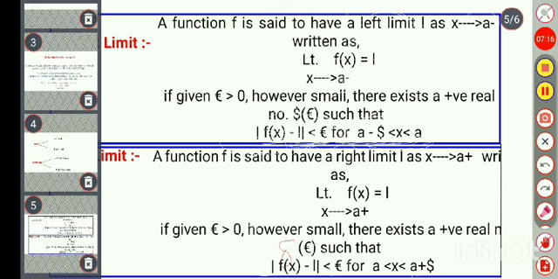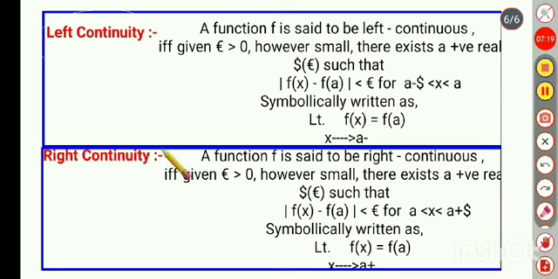Now coming to the next slide, we have left continuity and right continuity. There is the same minor difference. A function f is said to be left continuous if and only if given epsilon greater than 0, however small, there exists a positive real number delta depending upon epsilon such that |f(x) minus f(a)| is less than epsilon for those values where x is lying between a minus delta and a. Symbolically, it can be represented as limit x tending to a negative of f(x) equals f(a).